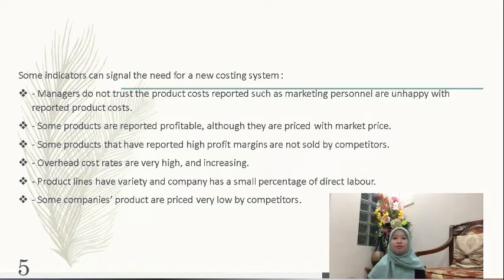Some products that have reported high profit margins are not sold by competitors. Overhead cost rates are very high and increasing. Product lines have variety and the company has a small percentage of direct labor. Lastly, some companies' products are priced very low by competitors.